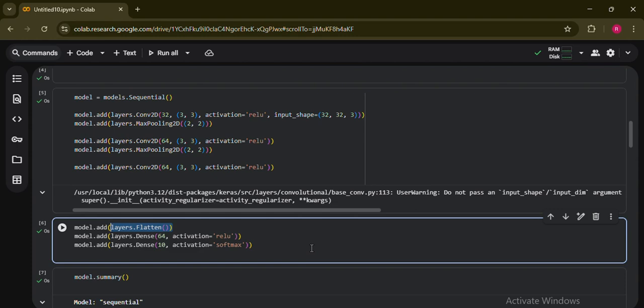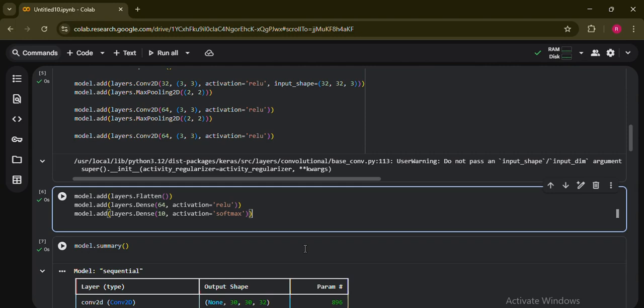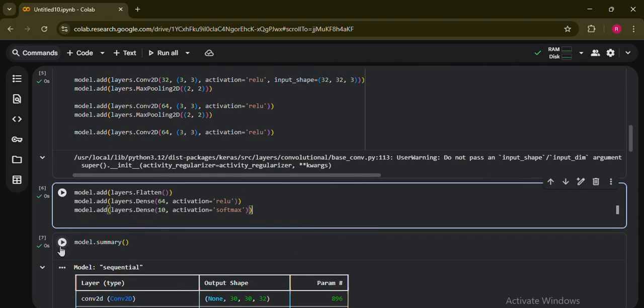And after that, the dense layer, which acts like a traditional neural network. We apply the dense layer on the layers, so it works like a traditional neural network. After this comes the softmax function. ReLU I already told you about, then after that comes the softmax function. The main work of the softmax function is to convert the numbers into probabilities. As we are going to predict, we need probabilities.